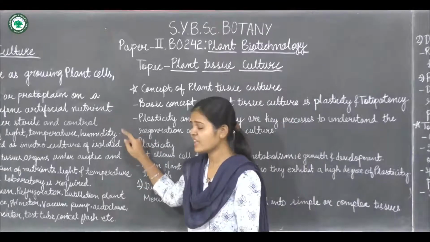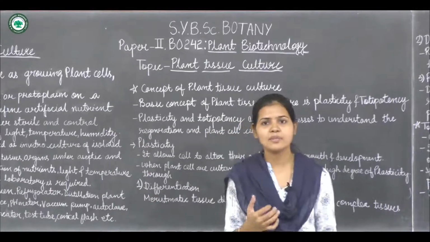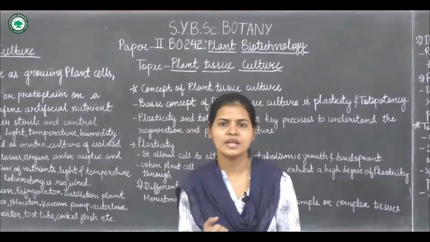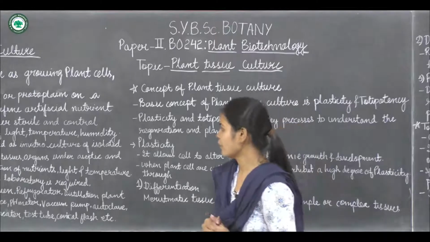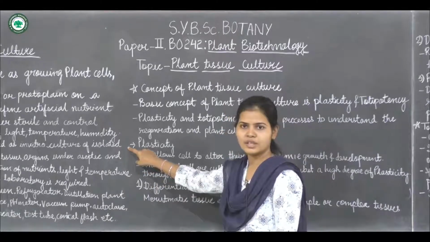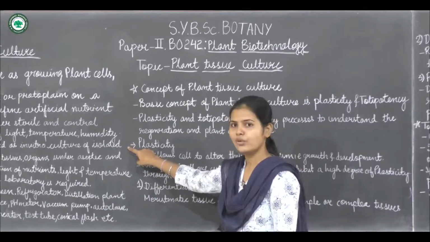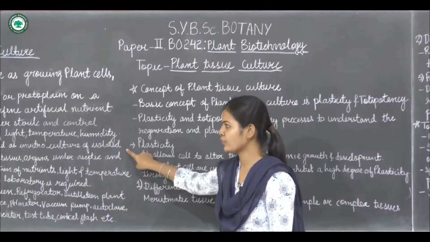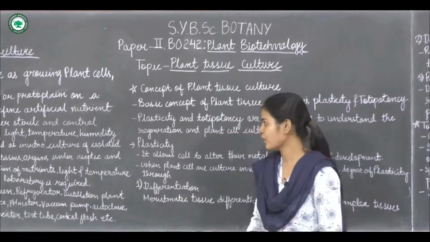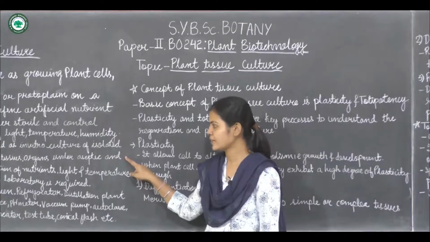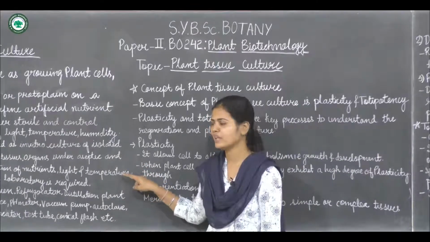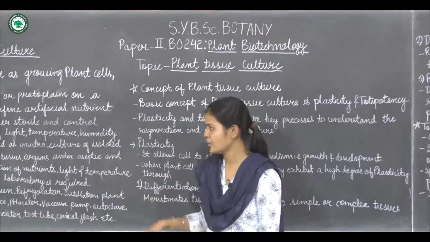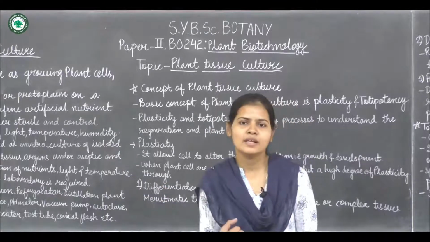Now, as it is taking place in a laboratory, not in natural conditions, it is also called in vitro culture of isolated protoplasm, cell, tissue, organ under aseptic and controlled condition of nutrient, light and temperature. Okay, so what is happening in that?